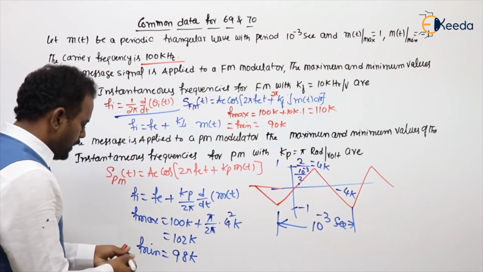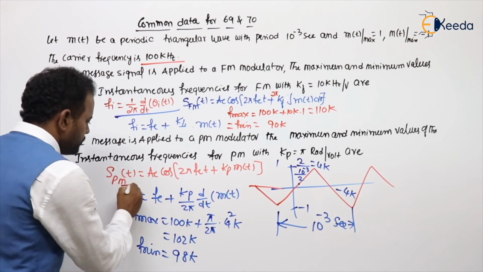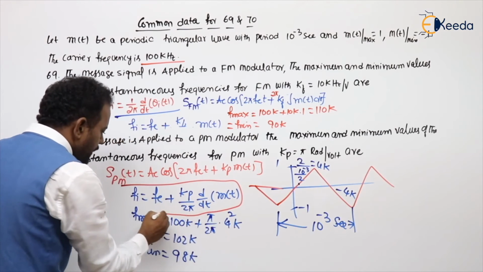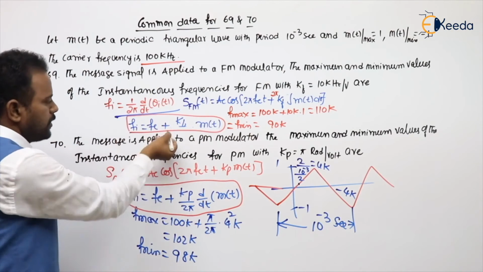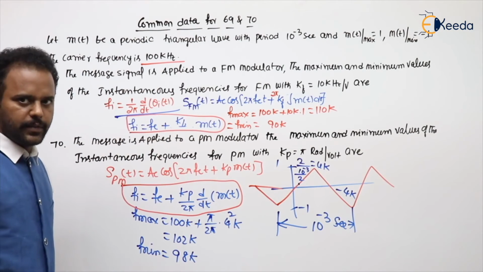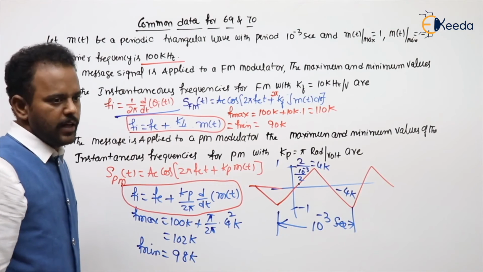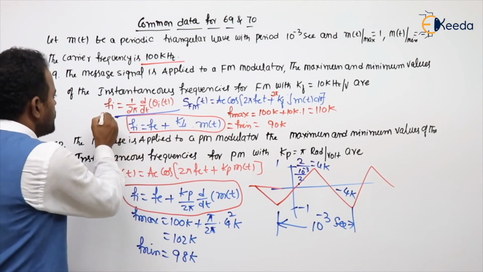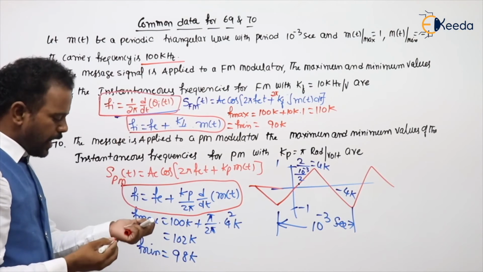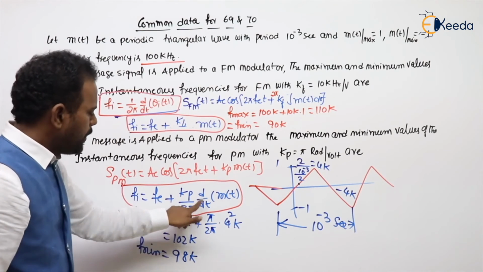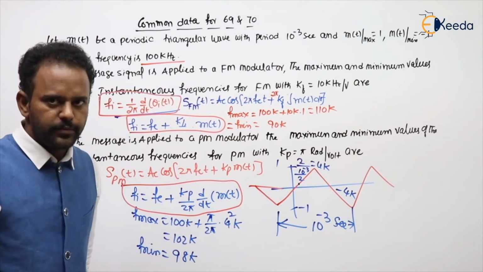Anyhow, the Fi expression for the general PM we got this one, and for FM we got this one. Anyhow, this expression I also explained directly in the instantaneous frequency. Anyhow, how did I get this? This is the common formula of Fi, whatever the expression may be. And d by dt means slope, I am saying.